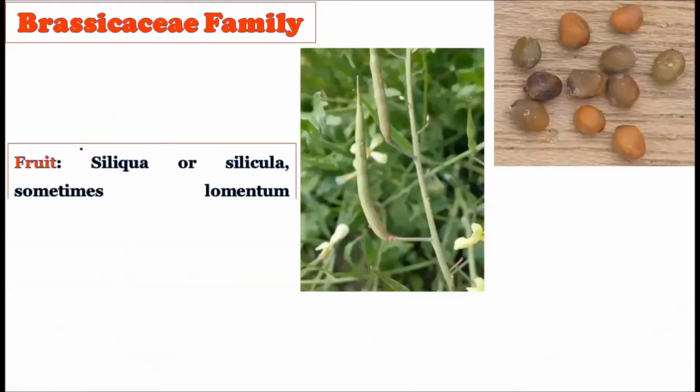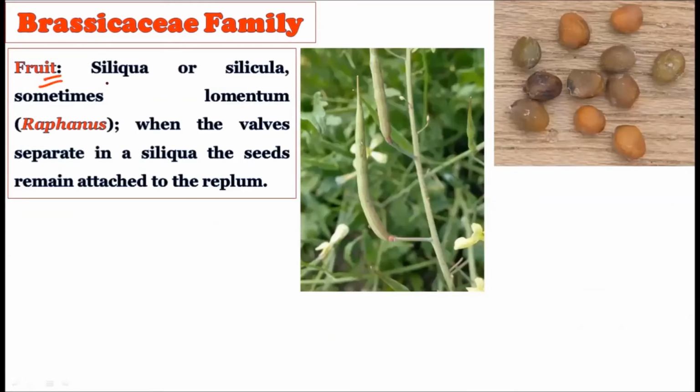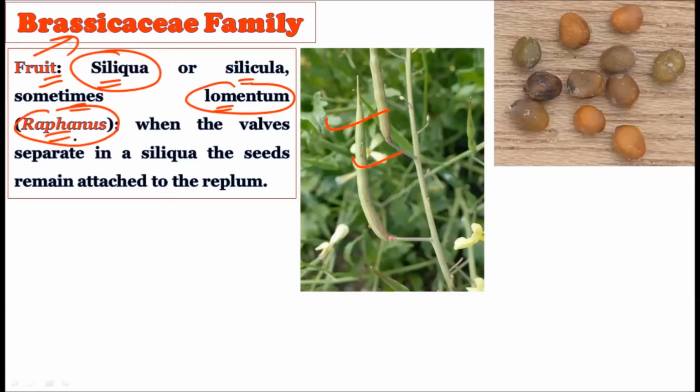Now consider the fruit. The siliqua or silicula type of fruit can be seen here, or sometimes the lomentum, as in the case of Raphanus. Either the siliqua type or the lomentum type of fruit can be seen in the Brassicaceae family. As you must have purchased Raphanus, the radish fruits are long lomentum type fruits. When the valves separate in the siliqua, the seeds remain attached to the replum. When the valves separate, whatever seeds are inside remain attached to the false septum, which is called the replum.